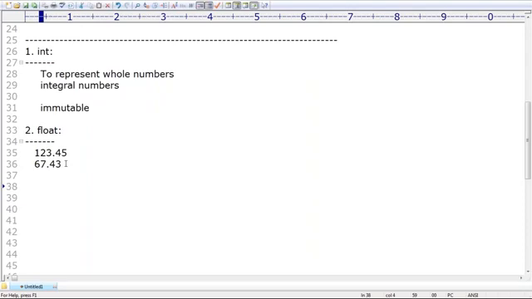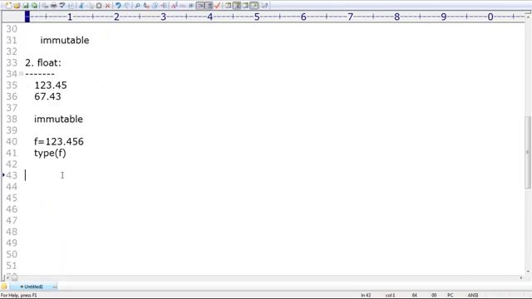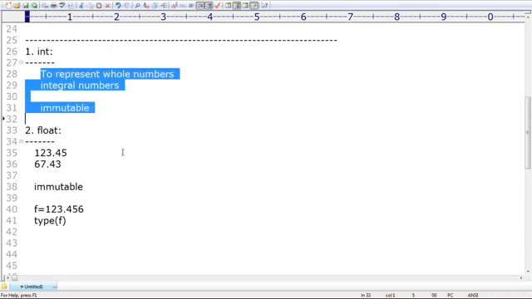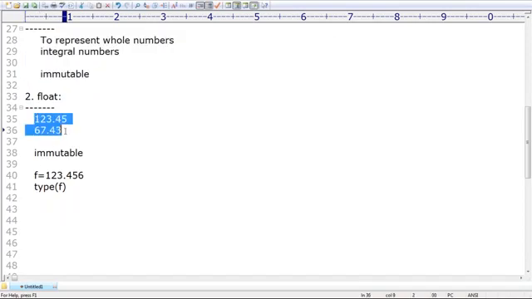Next, my question is, is it immutable or not? Immutable only. Make sure all fundamental data types are by default immutable. Next, if you want an example, f = 123.456. If you print the type of f, automatically it is treated as float type. The first one is meant for integral values, the second one is meant for decimal floating point numbers. Both are immutable. What is the third one?